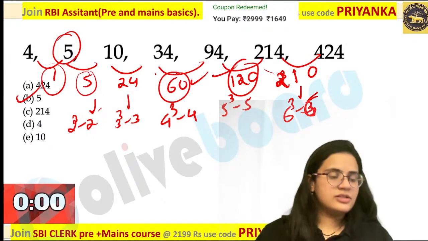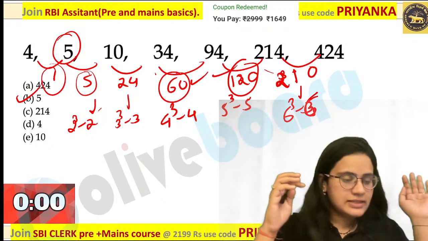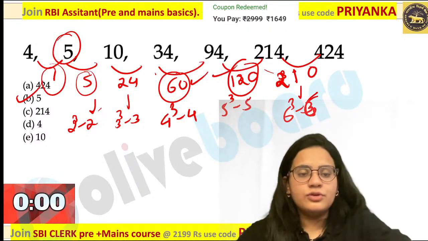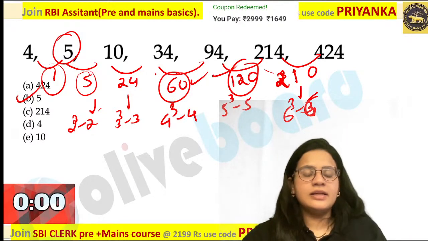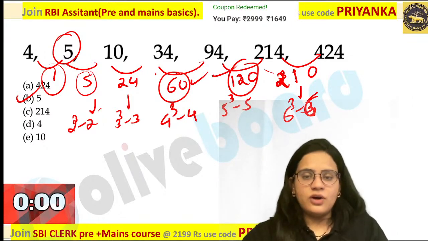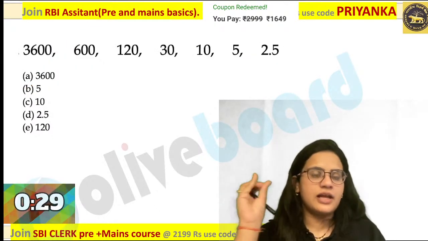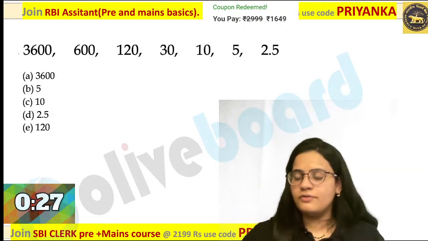Please check out your answers. So especially in case of wrong number series guys, when two numbers are wrong, the middle value would be your answer. Whatever is written in the middle will be your answer over here. Everybody is following my point? Okay, so 5 will be the wrong number over here. Let us quickly move on to the next question. I want quick and correct answers from all of you.